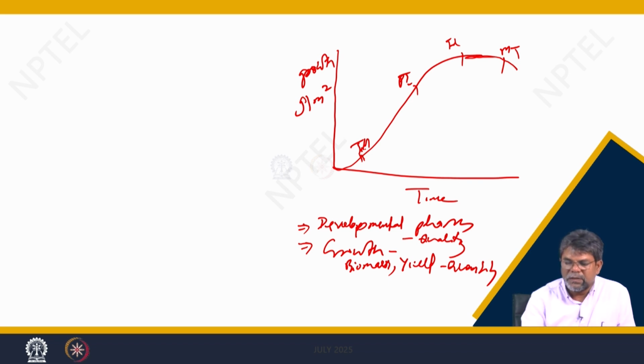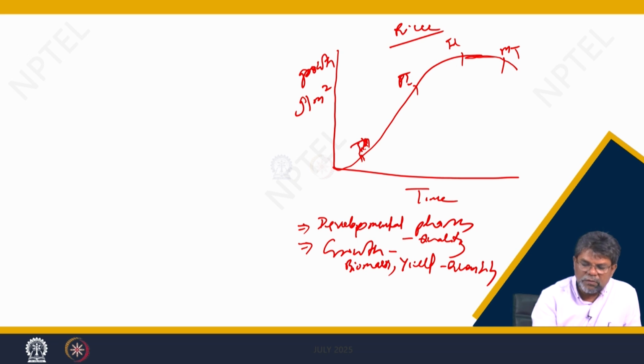With time, it predicts the growth and the development. Taking the example of a rice crop, how the tillering, panicle initiation, flowering, and maturity appear, these are the developmental phases, and the time taken for each gives definite predictions.